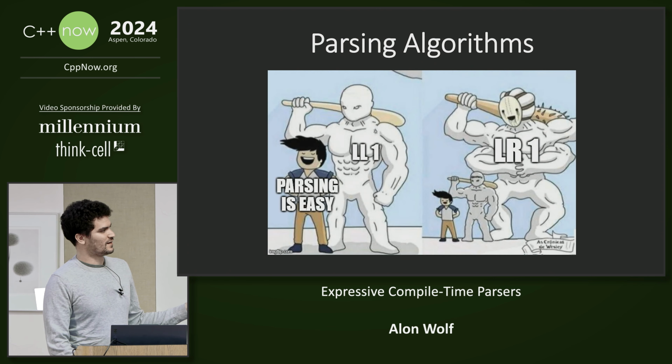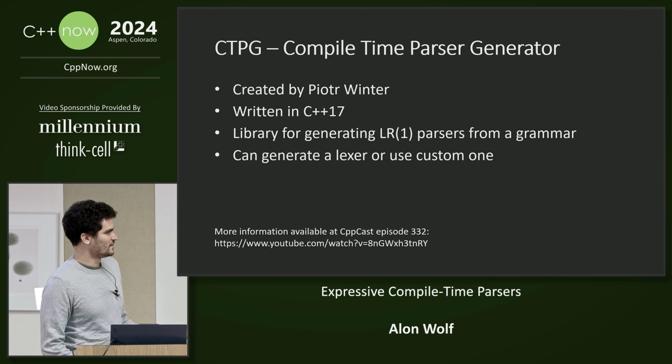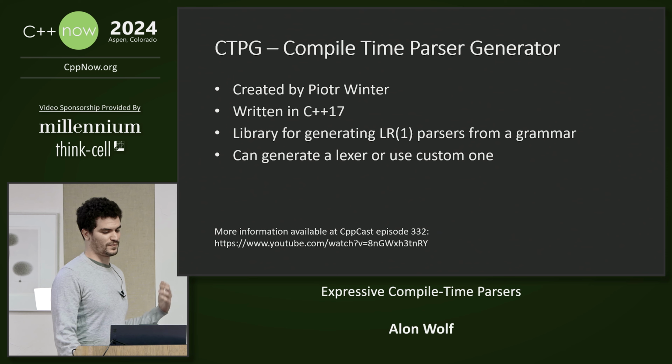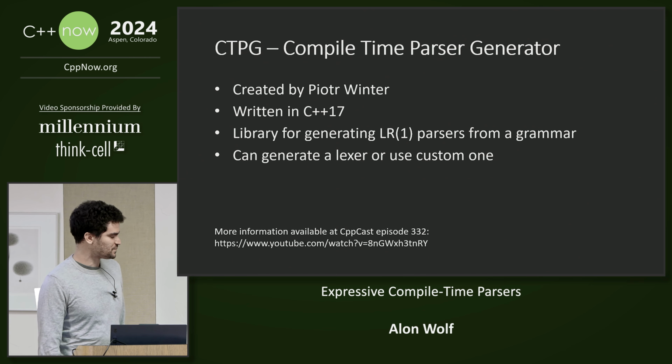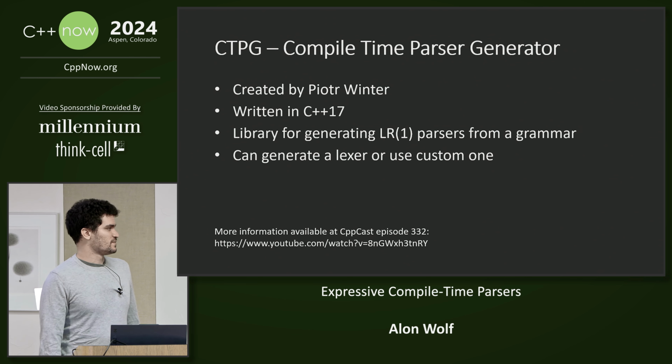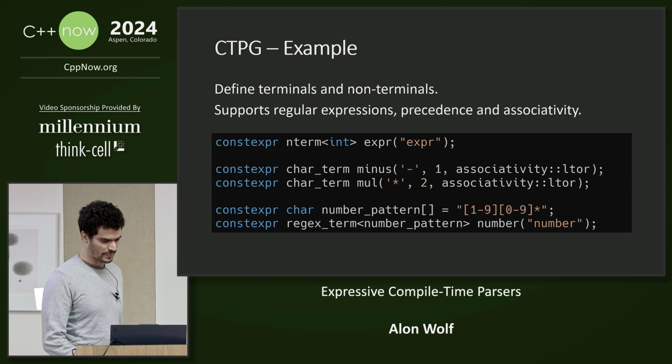Okay, so we've seen the LL1 algorithm, and for our next challenge, we will face the LR1 algorithm. And this leads us to the next library, which is ctpg, or compile time parser generator. And as the name suggests, we can use it to generate an LR1 parser from a grammar definition at compile time. It uses C++17, and you can use this library with your own lexer or let it generate one for you.